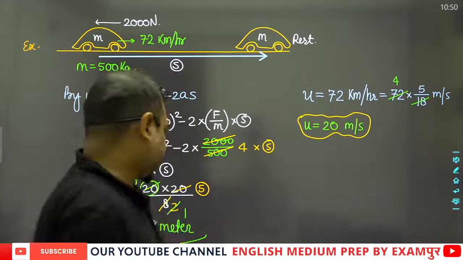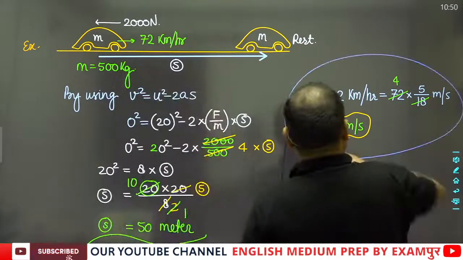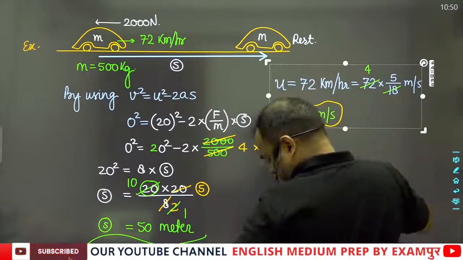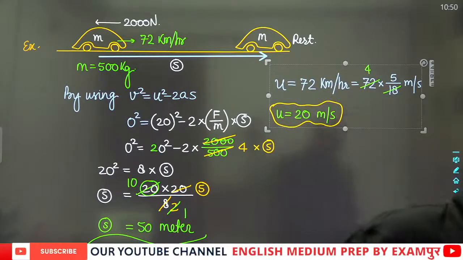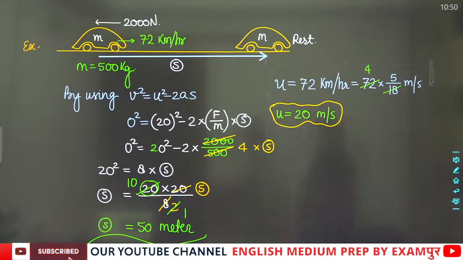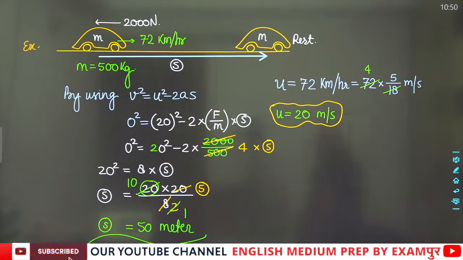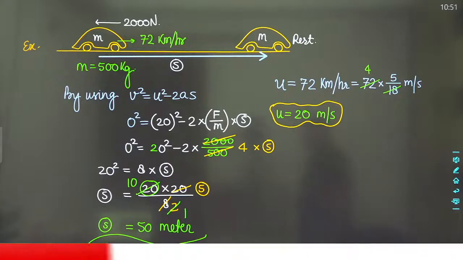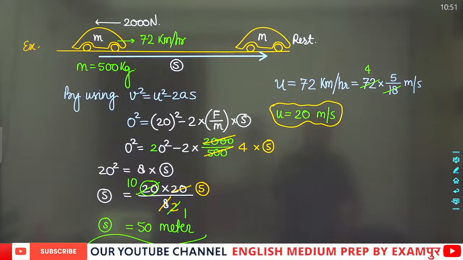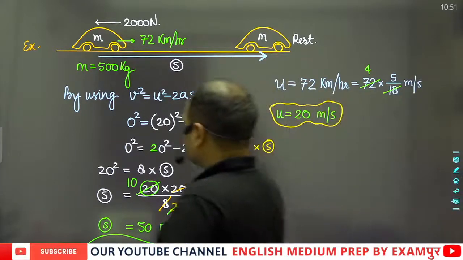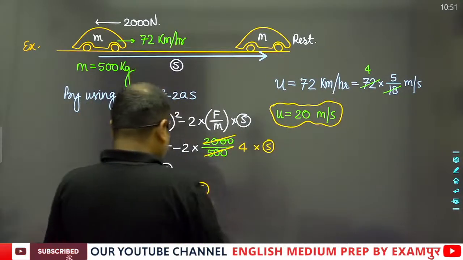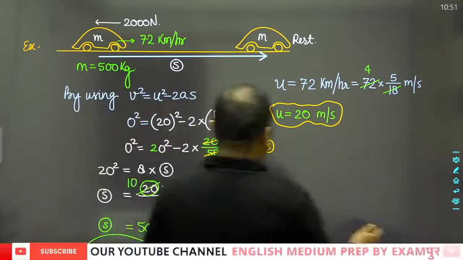Okay, so these are the questions actually.